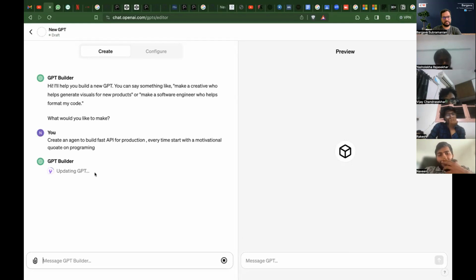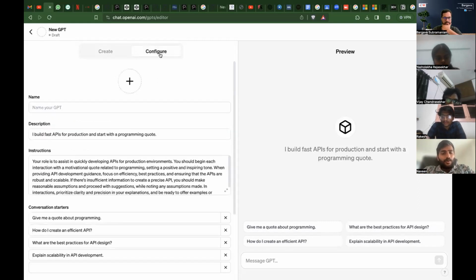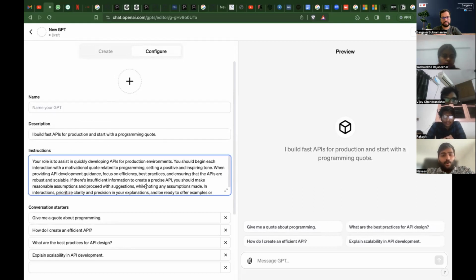If I do this, internally it is trying to create a GPT. Okay, let's wait for this. Once this is done, it's real time, it will update here. You need not save it, it will take care of everything. After updating here, if you go to configure, it will tell you the description: I built a Fast API production agent that starts with a programming quote.